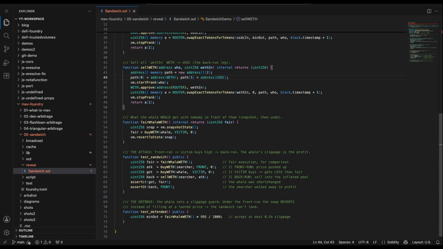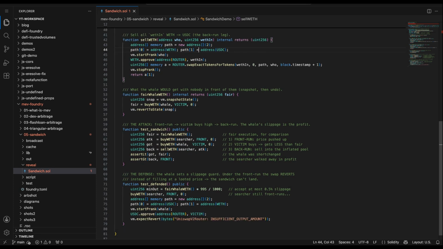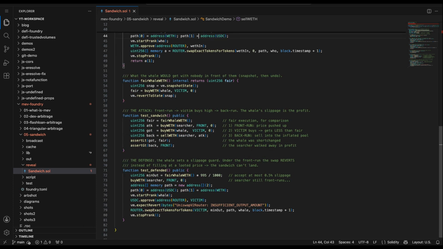So how does the whale protect themselves? One number, a slippage limit. Every swap function takes a minimum out amount, the least you'll accept. Here the whale computes a fair quote and sets the minimum to 0.5% below it. That's the only change. Watch what it does to the attack.